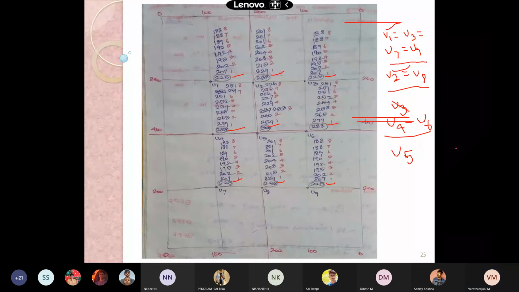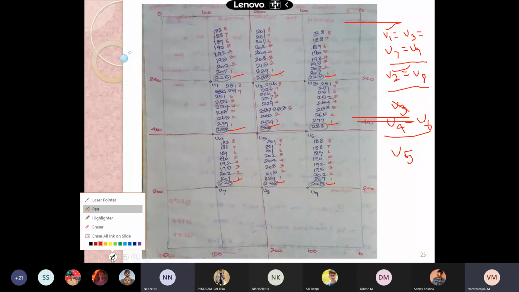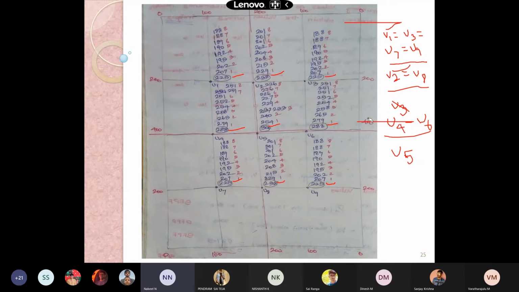Nabil? 206.5, sir. 206.5, okay. Therefore, our U3, U7, and U9 are also 207.